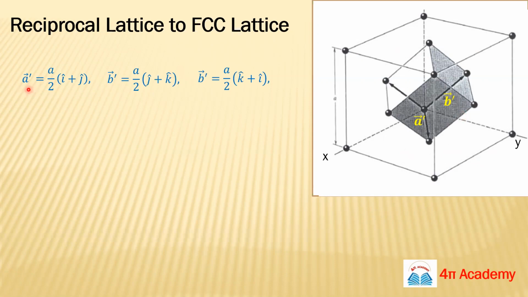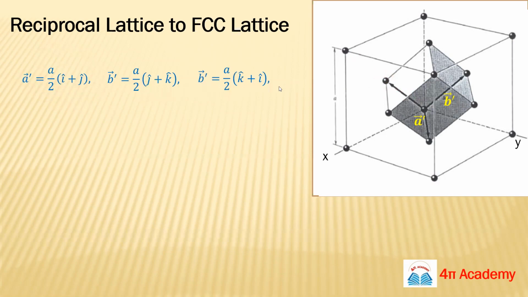figure out the values of the primitive translation vectors for your FCC lattice, A dash, B dash, C dash. Suppose this is your origin, and suppose this is your first face position and this is your second. So we will draw this line. Suppose this is your A dash, this is your B dash, and suppose this one we took, and this will be your C dash. In the same way as we did in the last slide, we can find the coordinates of these points. For A dash, it will be A by 2 (i plus j), B dash will be A by 2 (j plus k), and your C dash is A by 2 (k plus i).